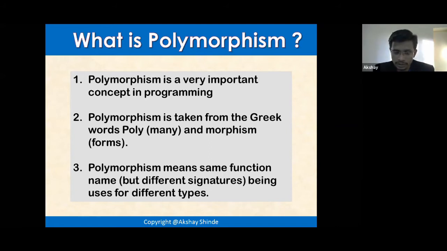So here is a clearer definition from a technical perspective. The first two points are just normal points about polymorphism. The third point is very important: polymorphism means the same function name with a different signature. I'll tell you what a different signature means. The same function name is used for different types, different purposes, different use cases. That is called polymorphism. What different signatures are, I'll cover when we move to the hands-on session.